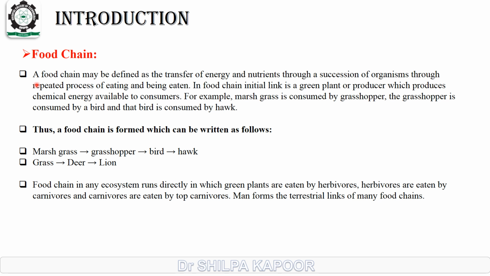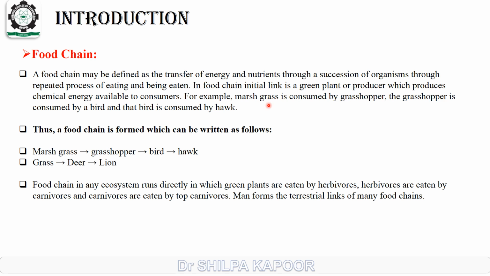Introduction. Food chain. A food chain may be defined as the transfer of energy and nutrients through a succession of organisms through the repeated process of eating and being eaten. In the food chain, the initial link is a green plant or producer which produces chemical energy available to the consumers.